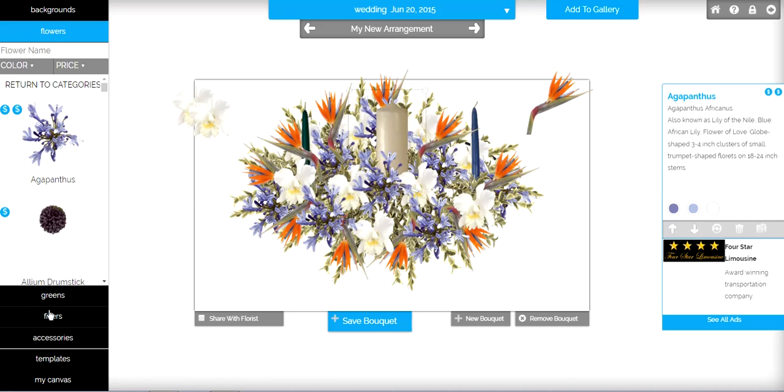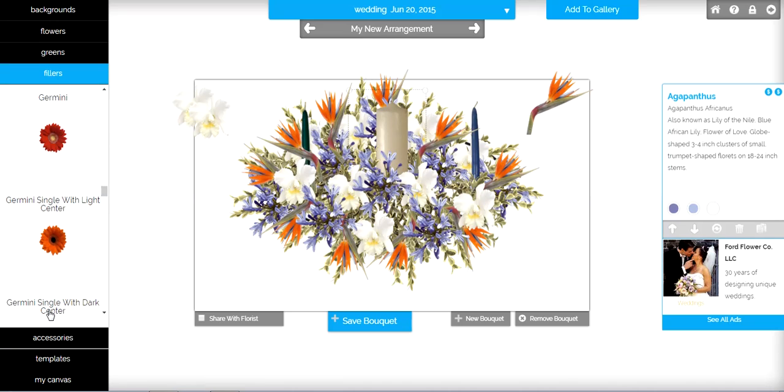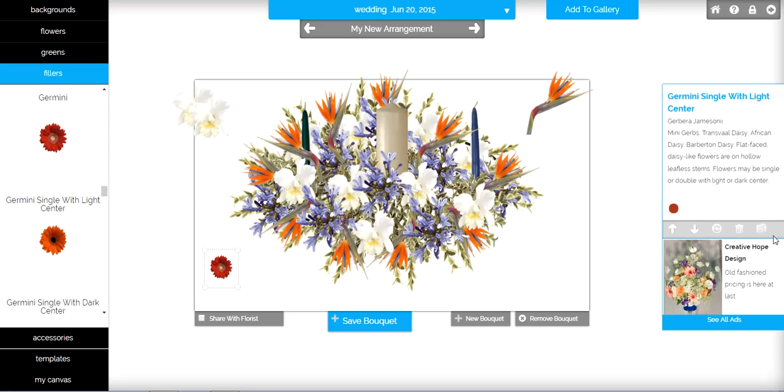Now we're going to click on fillers. I'm going to do the Gemini single with light center. We make copies of it and we're going to place these around.